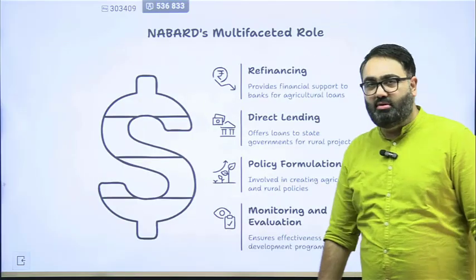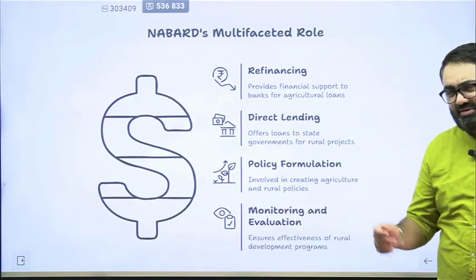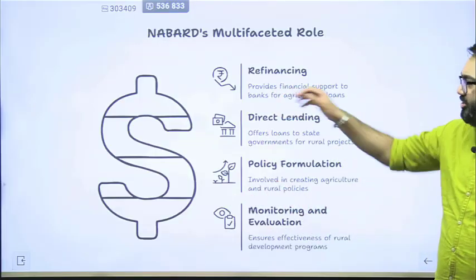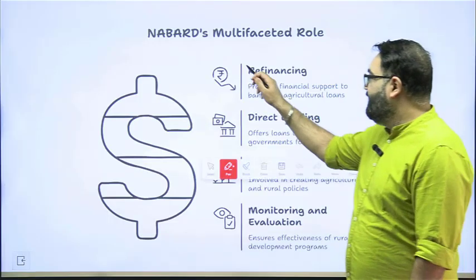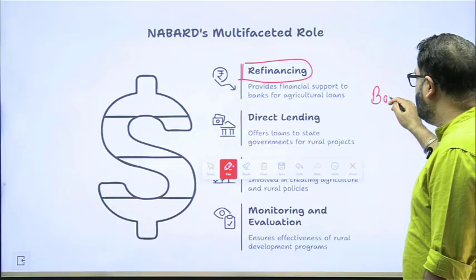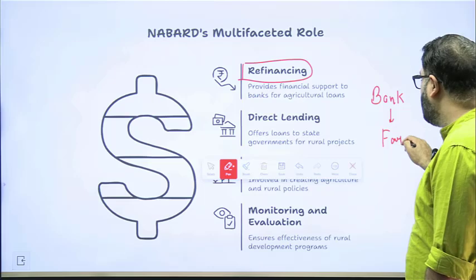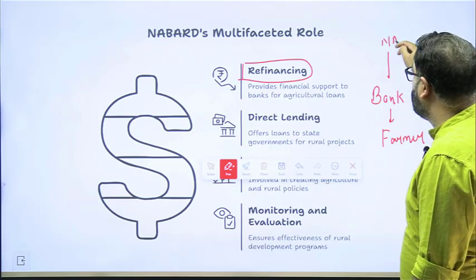NABARD, as we were discussing, has a very, very important role to play here. NABARD stands for National Bank for Agriculture and Rural Development. This is what they do. NABARD, for example, is focused on refinancing. Refinancing means helping the bank. So there is a bank that gives loans to customers, let's say the farmers, but who gives money to the bank? This is where NABARD comes in.